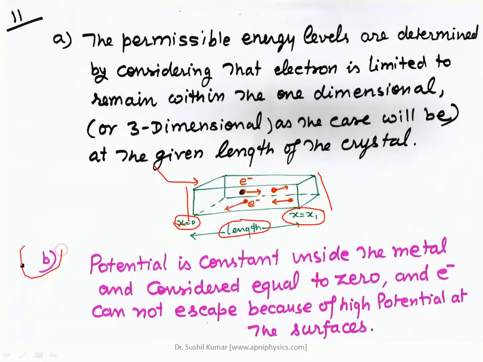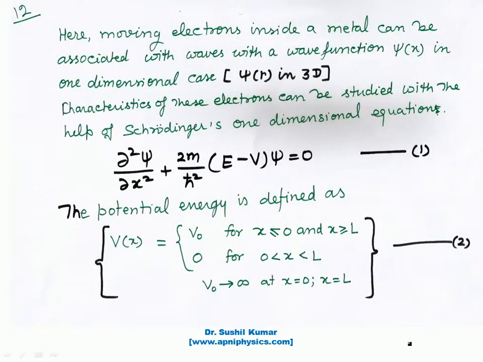So in this first case, within this length we have to find out the permissible energy levels. The second point is that potential is constant inside the metal and considered equal to 0, and the electron cannot escape because of the high potential at the surfaces, right. So in the first case the energy levels we have defined within the boundary condition, that is the one-dimensional length or might be three-dimensional, it depends on the situation. And the second important point is about the potential, that is constant, considered 0 here.